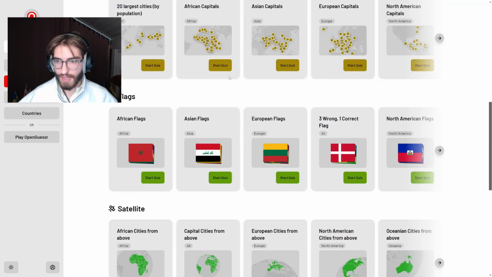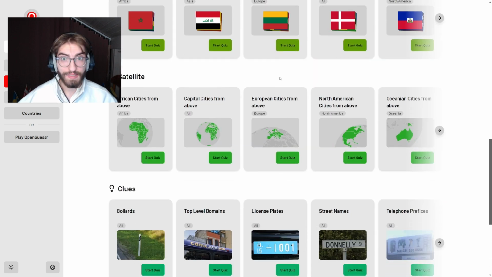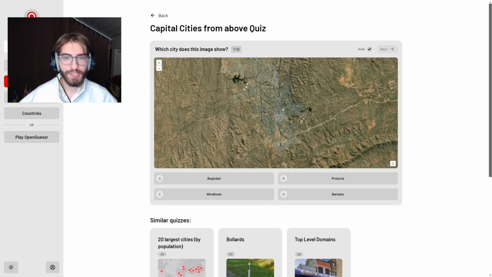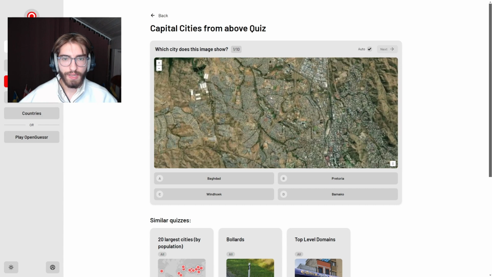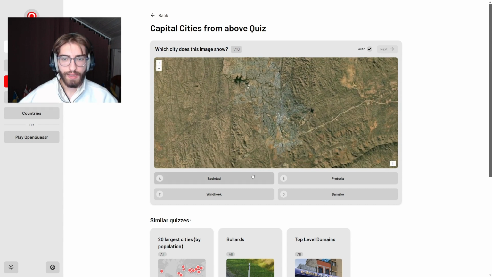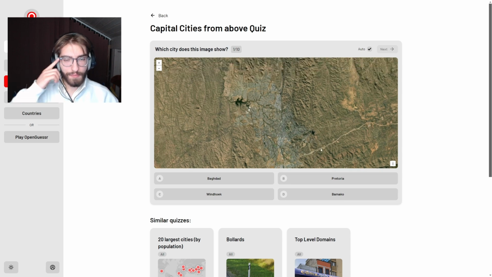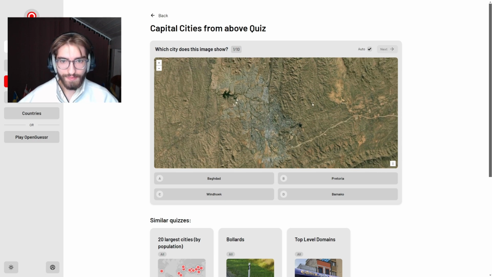Let's try something else. For example, some satellite quizzes. I think they're a lot of fun. So yeah, let's do the capital quizzes from above. So you get an image of a capital city somewhere in the world. You can pan around a bit, you can zoom in, you can zoom out, and then at the bottom you get 4 options which cities they could be. And yeah, if you get 10 in a row correct, then you won that game, so to say.